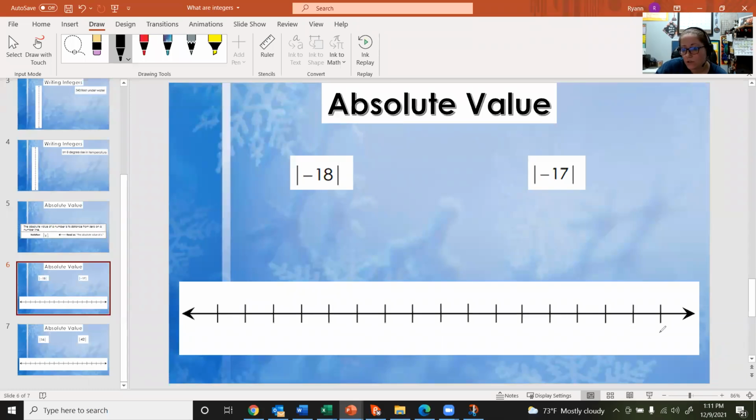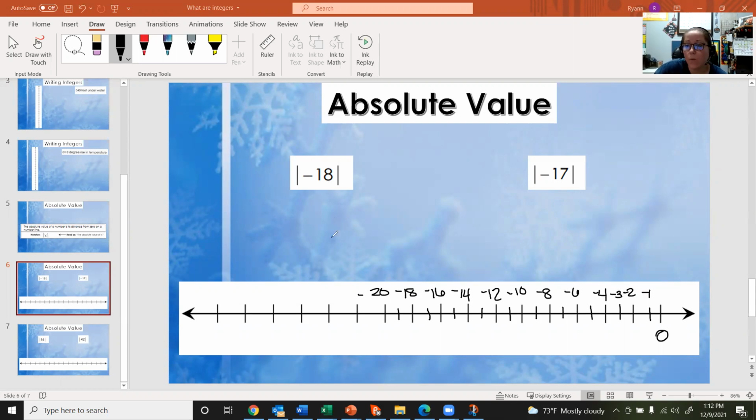We'll have 0, and I'm going to add some places here: 1, 2, 3, 4, then 6, 8, 10, 12, 14, 16, and then 18. Keep going a little bit further. And these are negatives. We're going to the left of 0, so these are negative numbers.